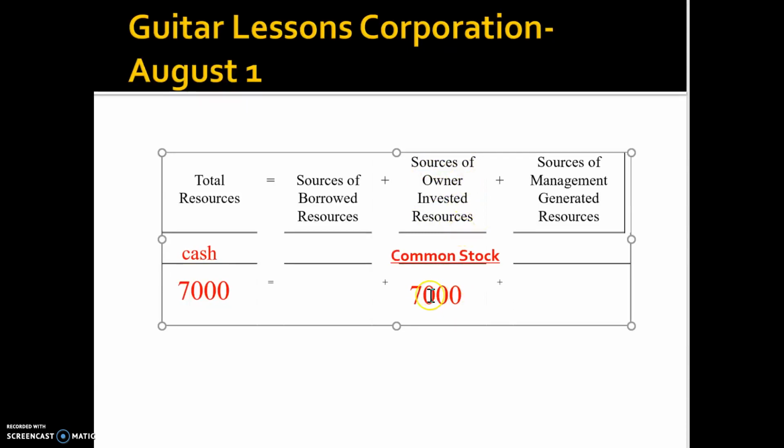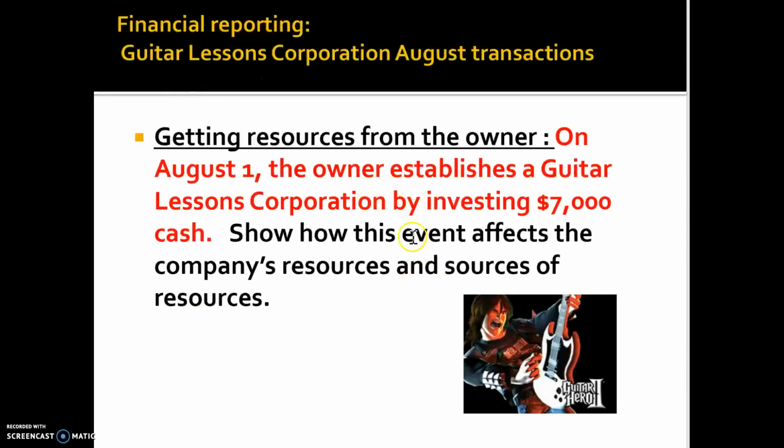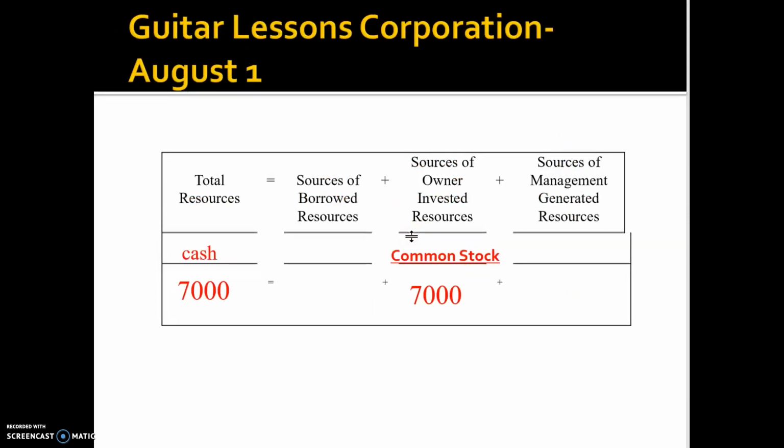So now you can see every single transaction like this will have an effect on either both sides of your equation or on the same side of the equation, which means you always have the equation equal on the left-hand side and right-hand side. Again, each transaction will have two effects.